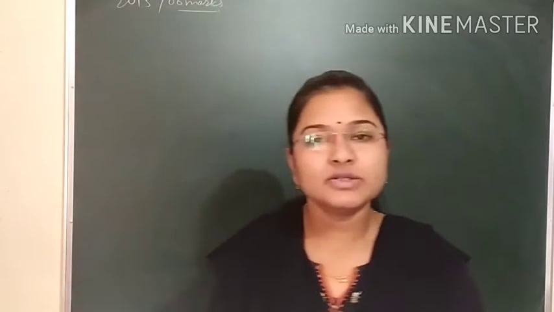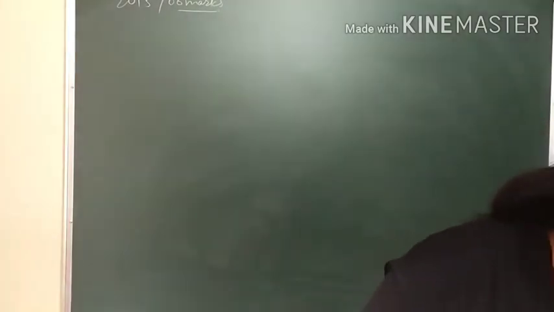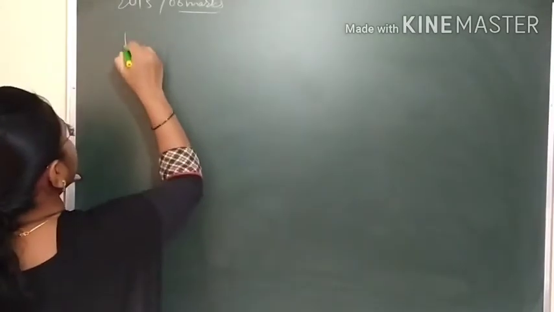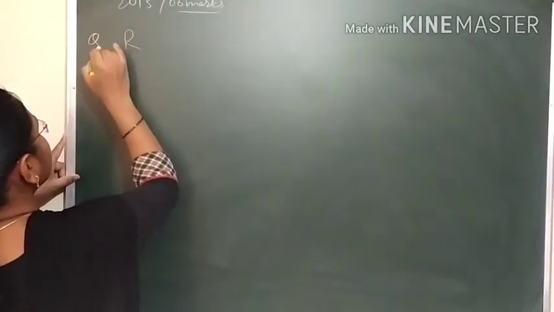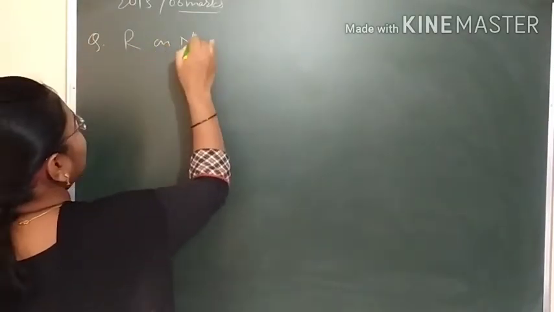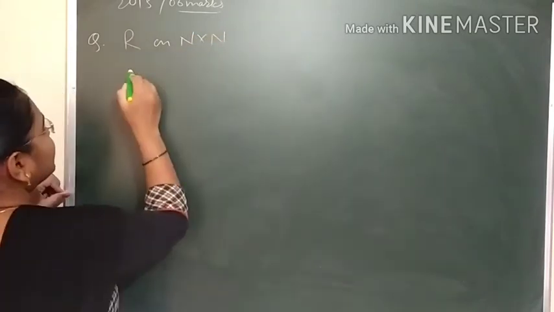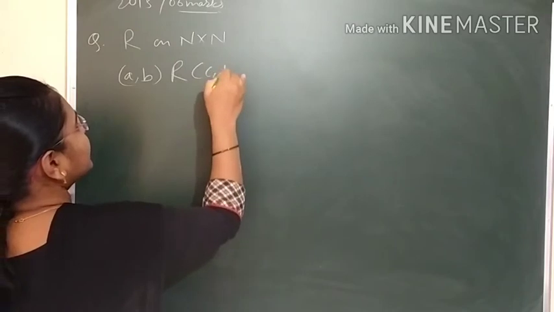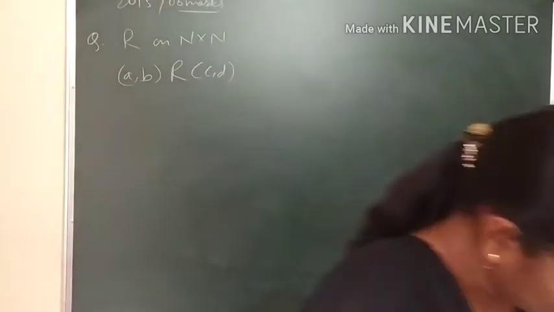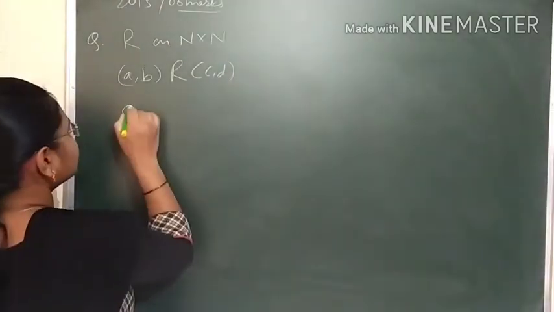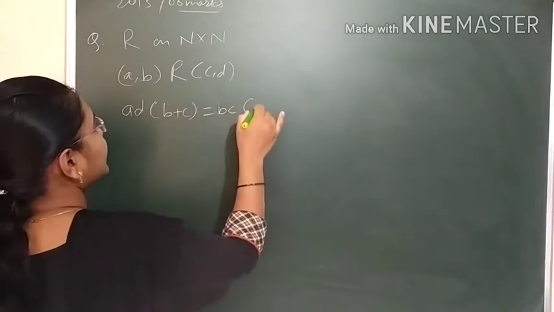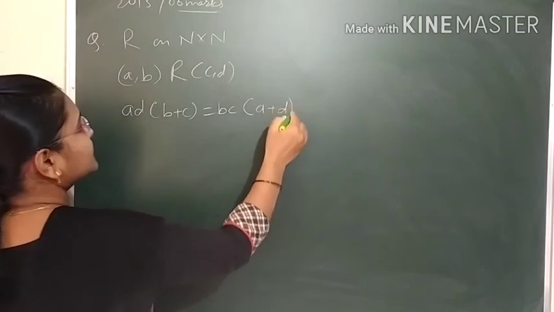Okay. So we were having relation R on N cross N to N cross N, and (a, b) is related to (c, d), which means that a into d in bracket b plus c equals b into c in bracket a plus d.